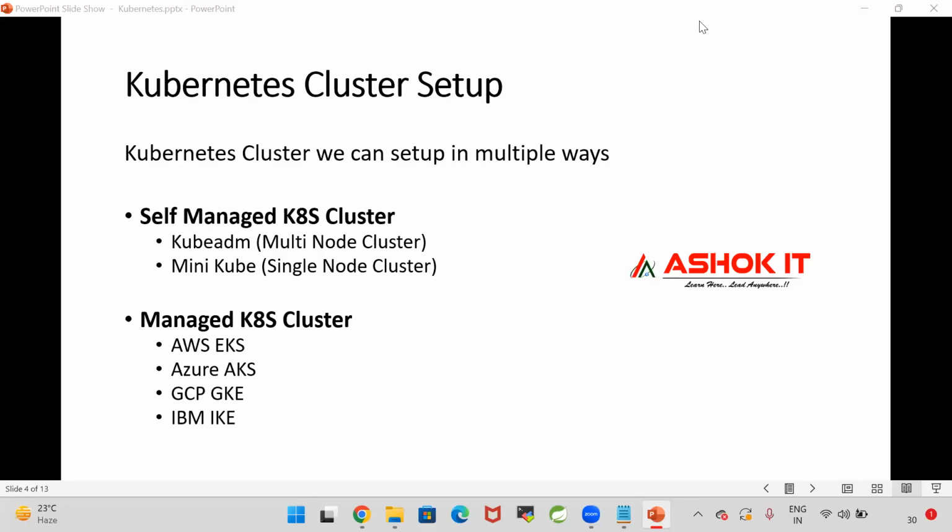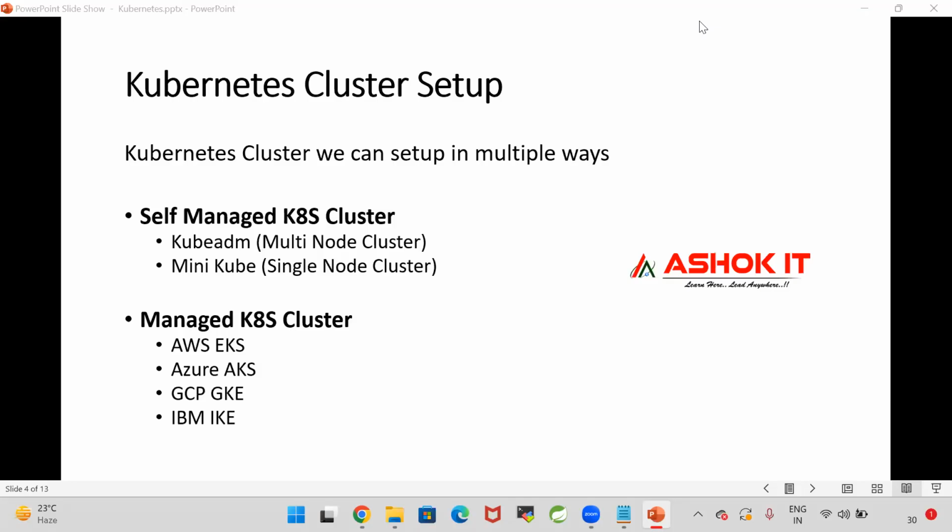So if we are using AWS cloud, then we will go for the AWS EKS cluster. If we are using Azure cloud, then we will go for the Azure AKS cluster. If we are going for Google Cloud, the GCP cluster. If we are going for IBM, the IKS cluster.